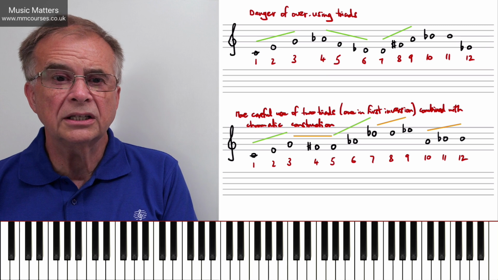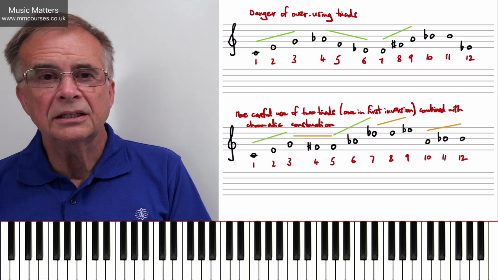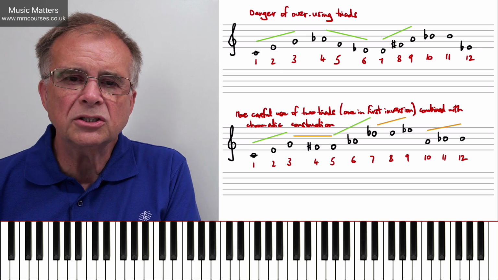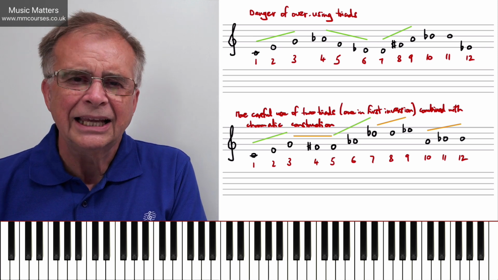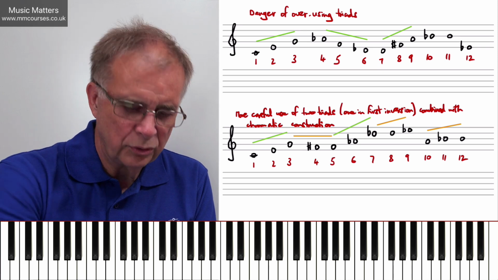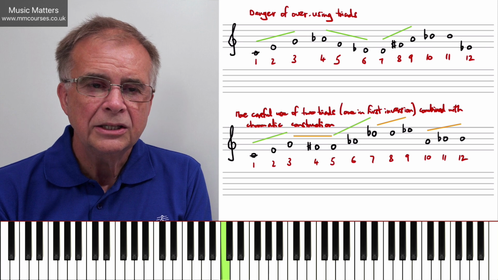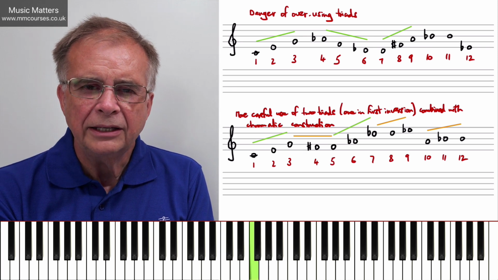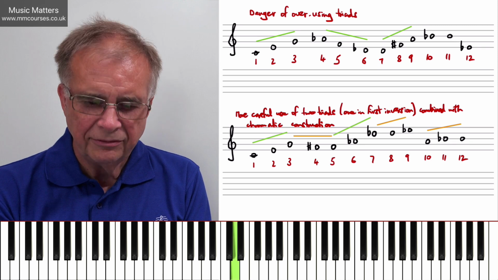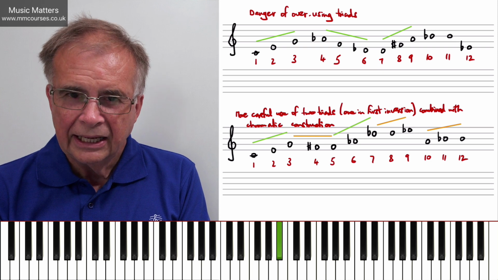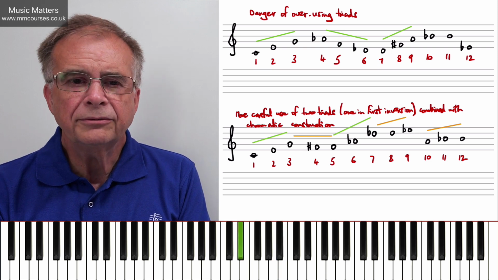So bear in mind what Cranach has said, probably better to have no more than 2 triads within the row. Well, I've constructed a row here that's got 3 triads in it, and I think you'll quickly see the problem. So let's just play this row. So we've got 1, 2, 3, 4, 5, 6, 7, 8, 9, 10, 11, 12.